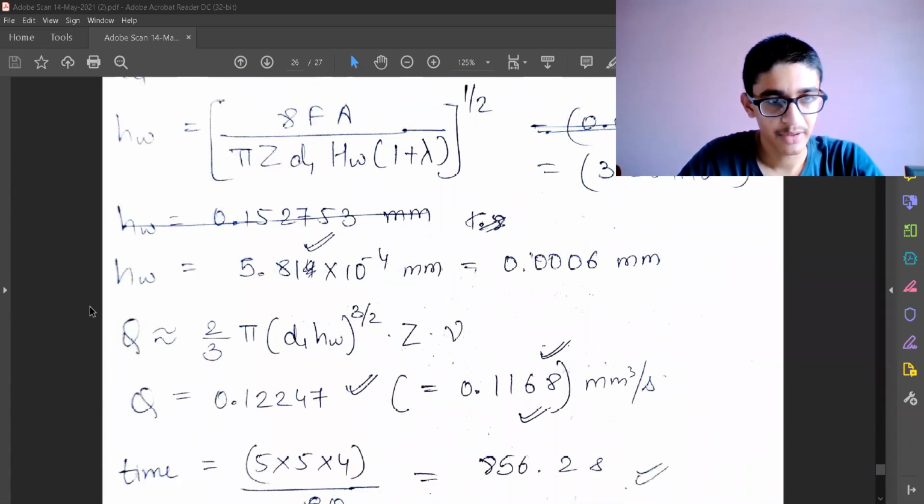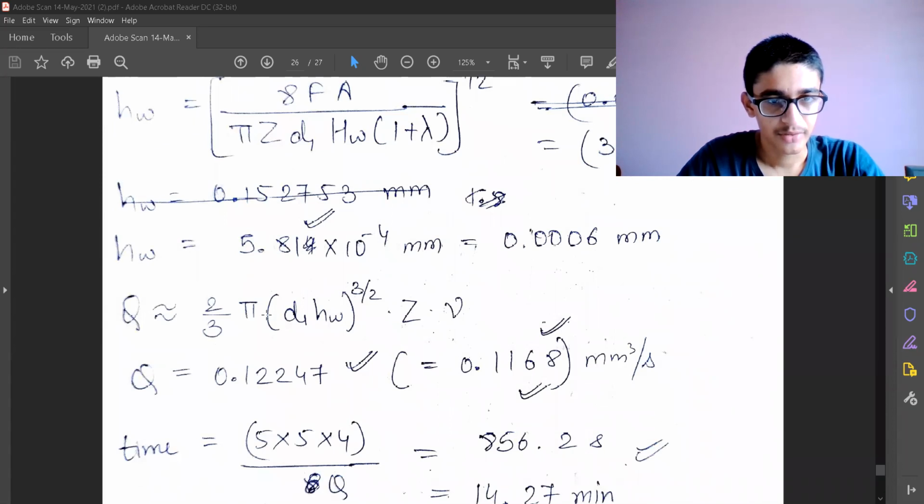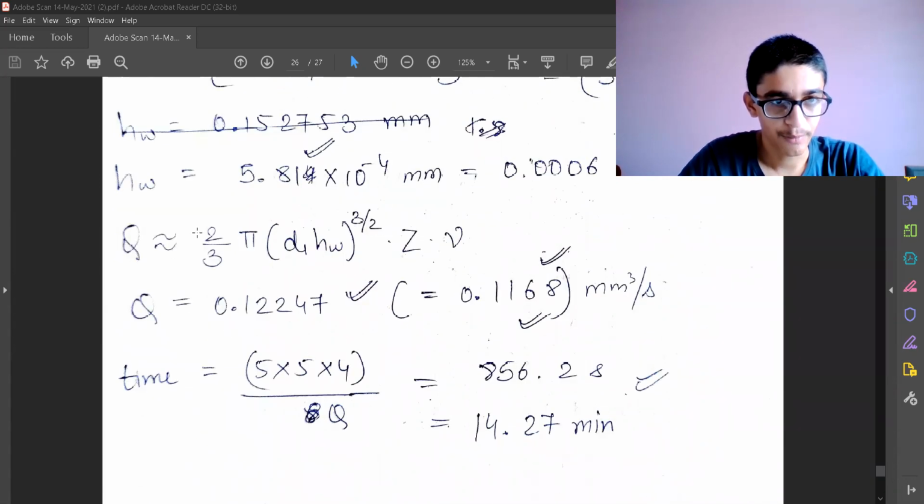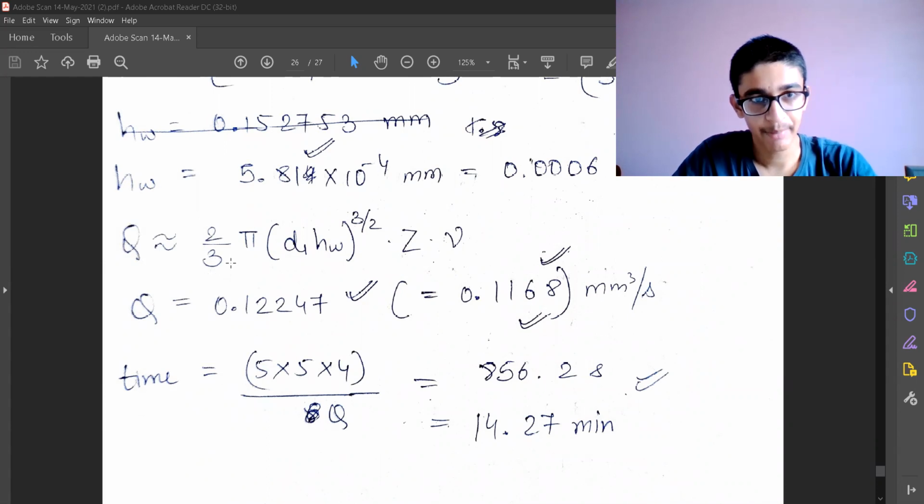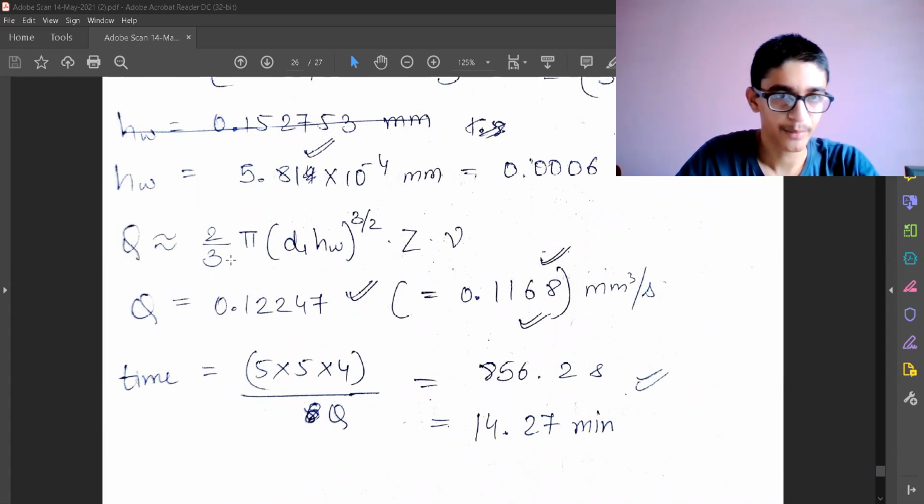And once we have HW value, we'll have the value of Q. So now, earlier here we had a proportionality sign. Now I have taken an approximated sign because I'm assuming all other dependencies or the constants of proportionality as 1 directly. And this is my volume removed. So this is the volume removal rate.